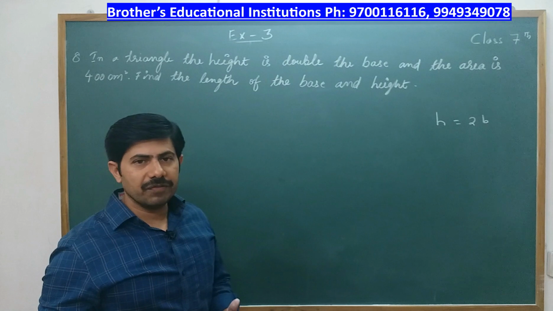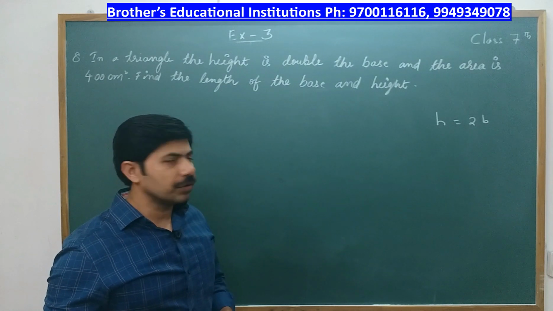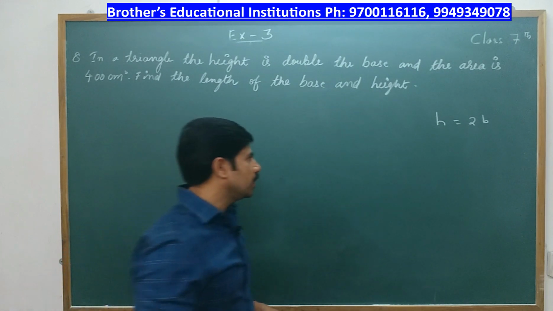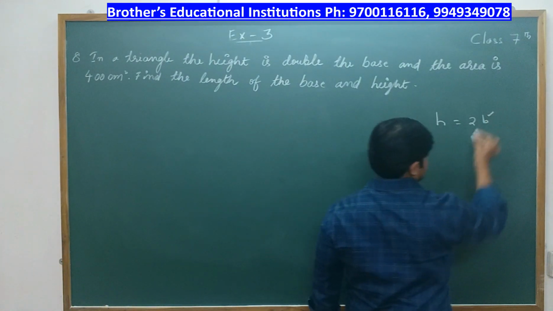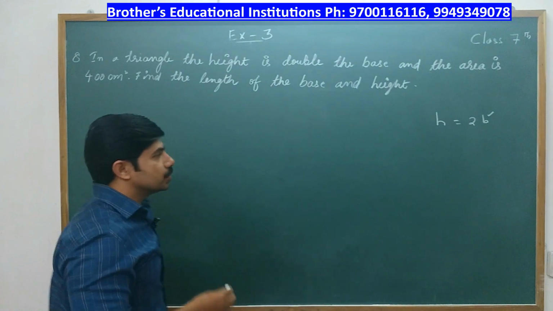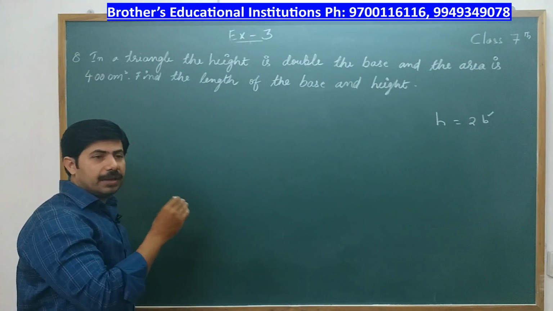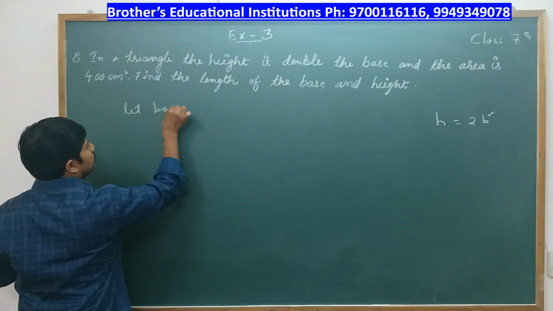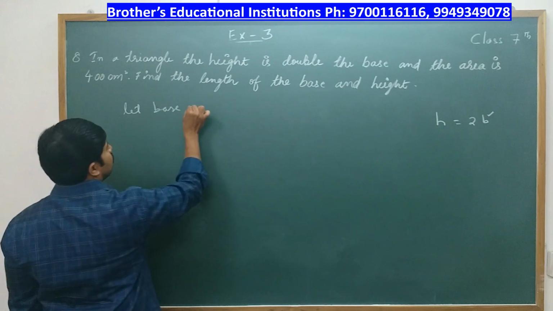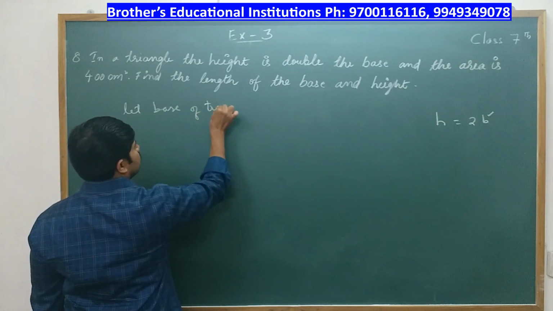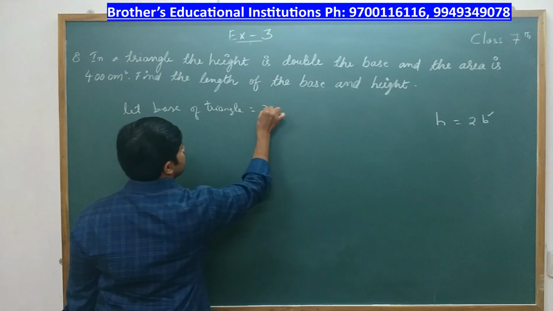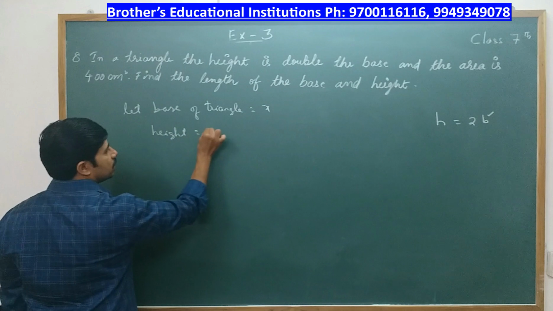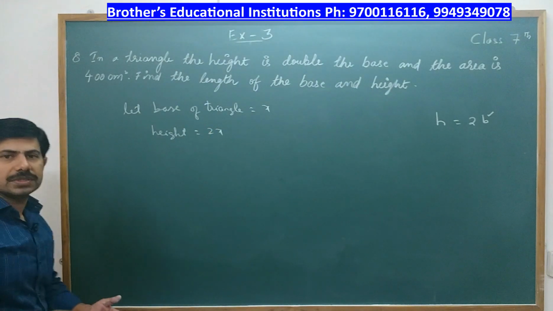So on the right-hand side we have base. So in this problem what we have to do is assume either height or base as x. Preferably you take the right-hand side one as x. So in the right-hand side we have base, so I'll assume the base as x. So I'll write: let the base of triangle be x. Then what is the height? Height of a triangle is 2 times base. So 2 times base is 2x.